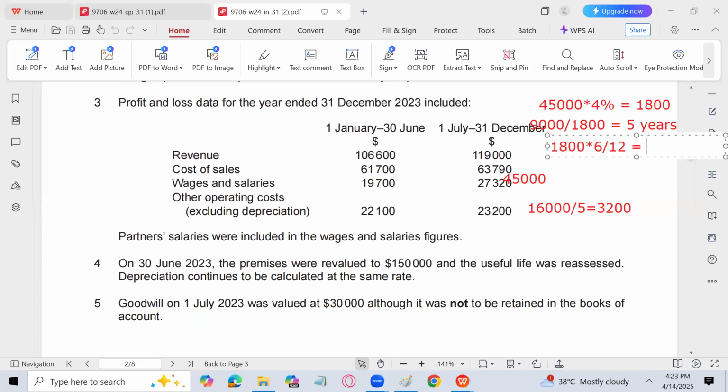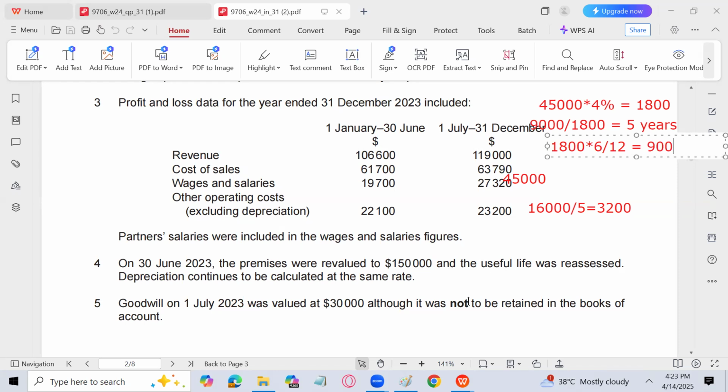So that will become how much? 900 for the first 6 months. But in the later part of the year, the premises was revalued to 1,50,000 and the useful life was reassessed. So useful life is going to be reassessed again, and depreciation continues to be calculated at the same rate.